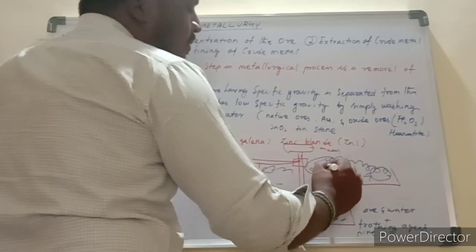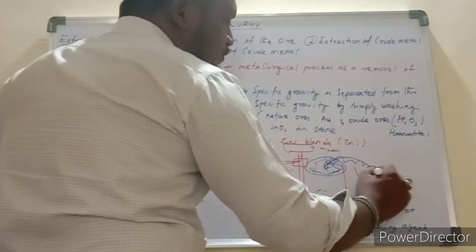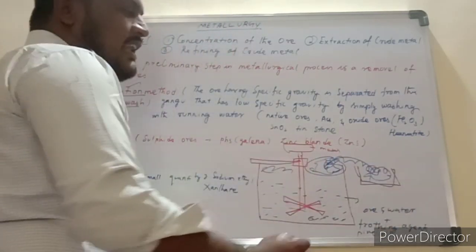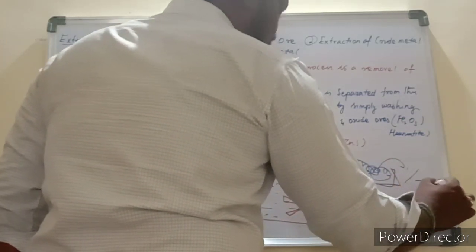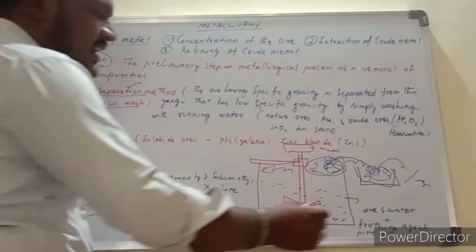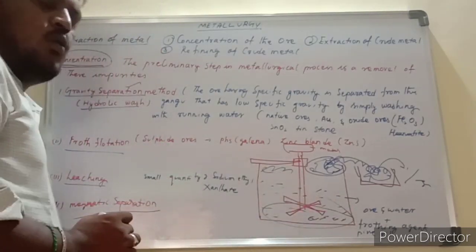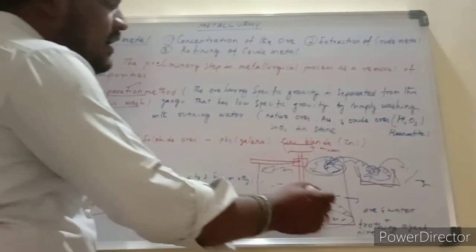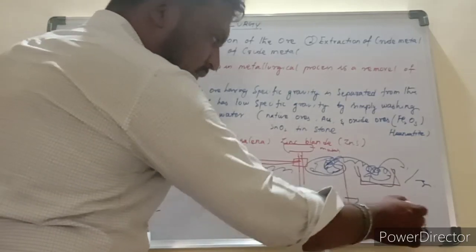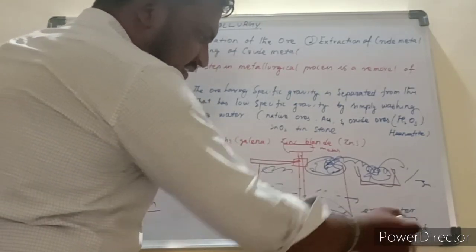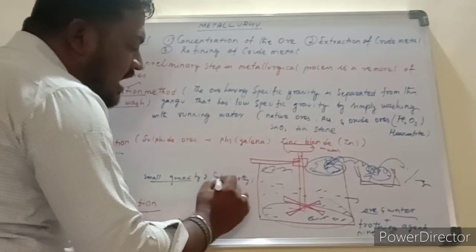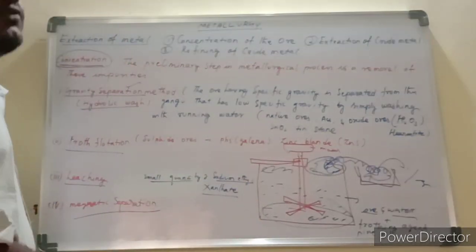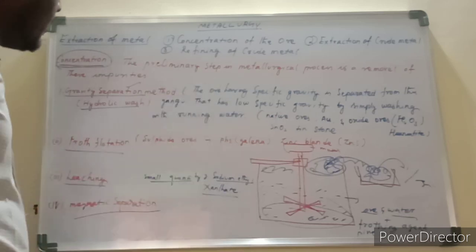The froth mixed with the ore can be stored separately, and then wetted and dried. Then the ore is separated, and the gangue particles settle down in the water. Not only ore and water, but also the frothing agent like pine oil or eucalyptus oil, and a small quantity of sodium ethyl xanthate should be added to form the froth.